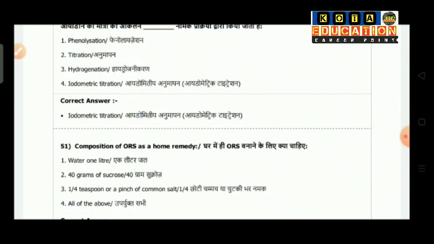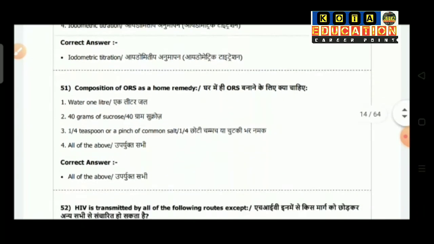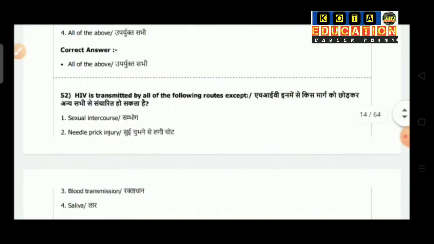Question number 51: composition of ORS as a home remedy. Option 1 is 1 liter of water, option 2 40 gram of sucrose, option 3 1/4 teaspoon or a pinch of common salt, option 4 is all of the above. So the correct answer is all of the above.